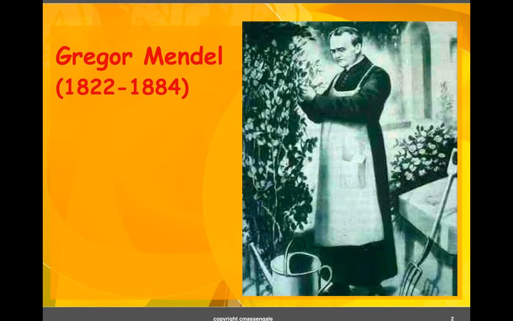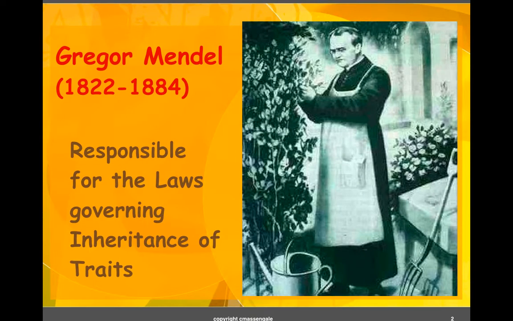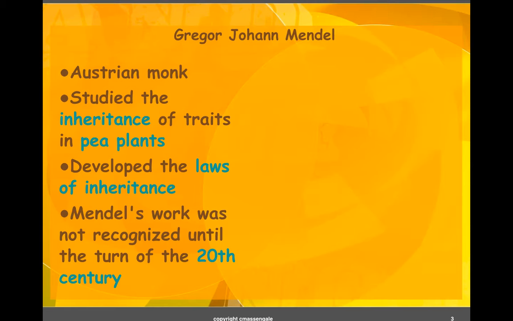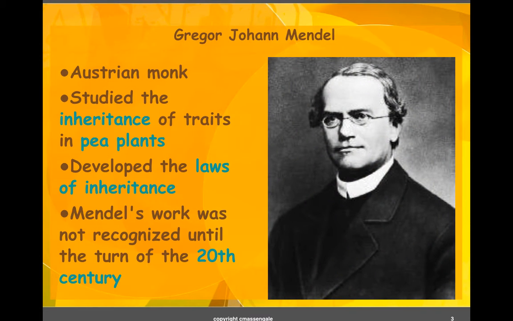Gregor Mendel is responsible for the laws governing inheritance of traits. He was an Austrian monk, and he studied the inheritance of traits in pea plants. He developed the laws of inheritance. Mendel's work was not recognized until the turn of the 20th century.